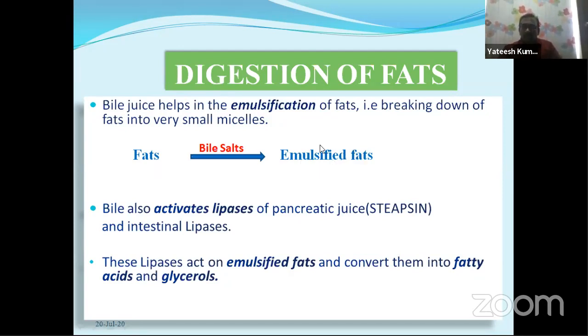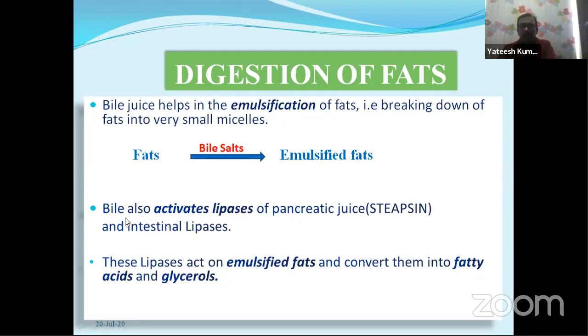Largest fat molecules are converted into the smallest droplets of the fats. That is called micelles of the fats. That is called emulsification. After emulsification, these fats are converted into fatty acids and glycerol. So here the fats are emulsified in the presence of bile juice.